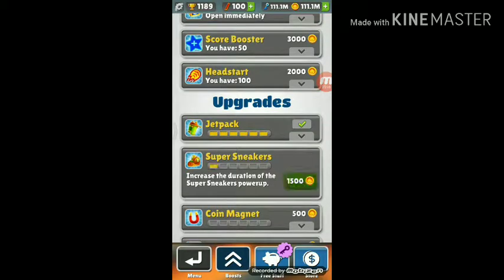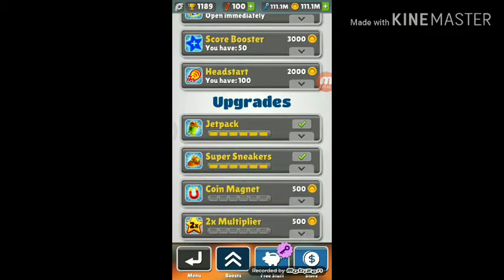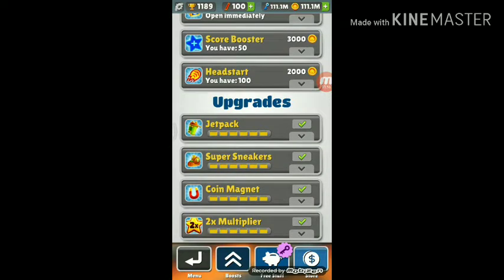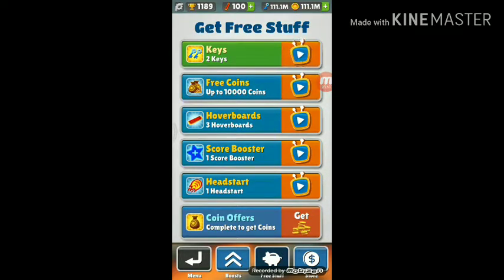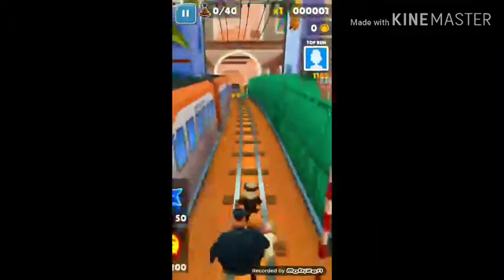Wow! Oh, I love this update, guys. I love this update. Multiplier. So let's select free stuff, and these are all same. So this is fantastic, guys. Fantastic.